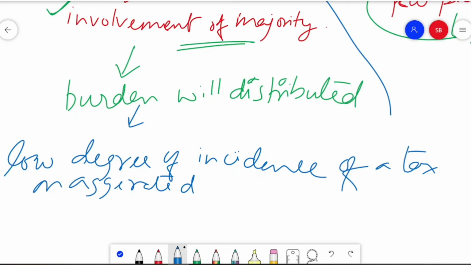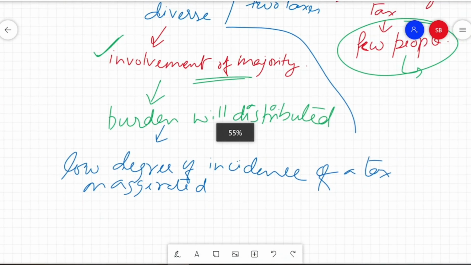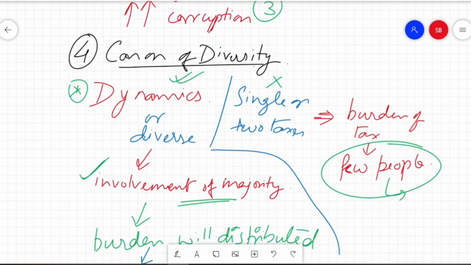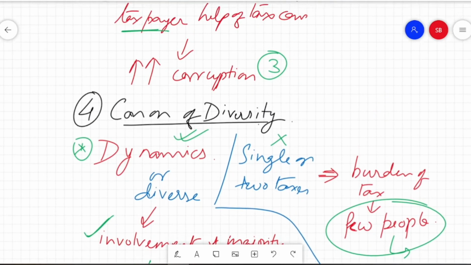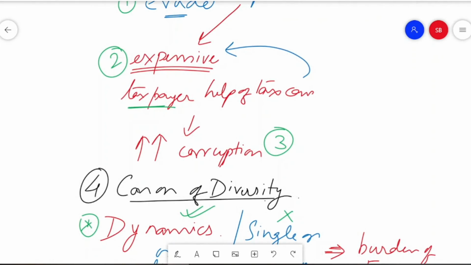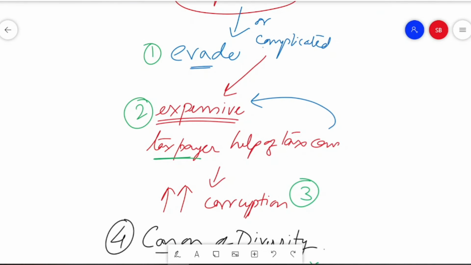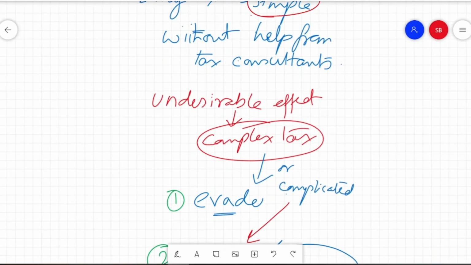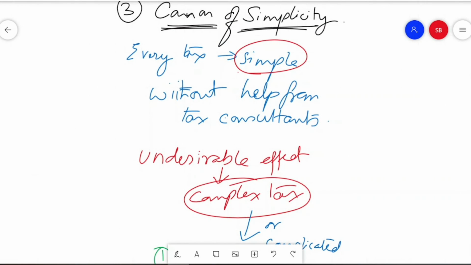And here in this short session, we have tried to capture the very important canons. After Adam Smith has mentioned his 4 canons, we have discussed in a very crisp manner, in a very highlighted way, the facts that you need to keep in mind.